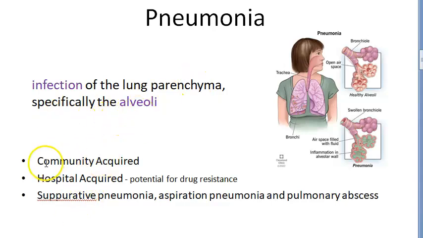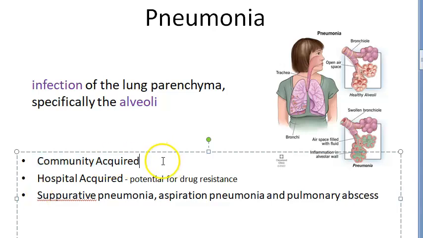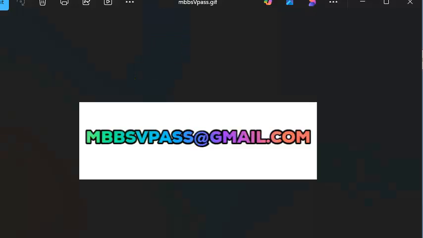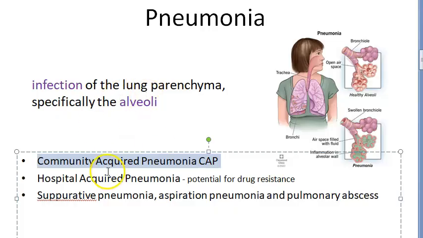In that, how many types do you have? You have community acquired pneumonia, that is the CAP that we are talking about, that they have asked in the exam. Then you have the hospital acquired pneumonia, that we will say HAP. Then you have aspiration pneumonia, etc. Community acquired pneumonia means it is very common. You just travel by metro or a crowded bus, and you can get it because of droplet infection. So community acquired pneumonia, how will you treat? Antibiotic therapy they are asking.